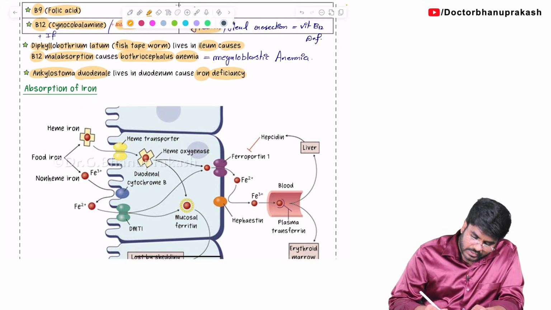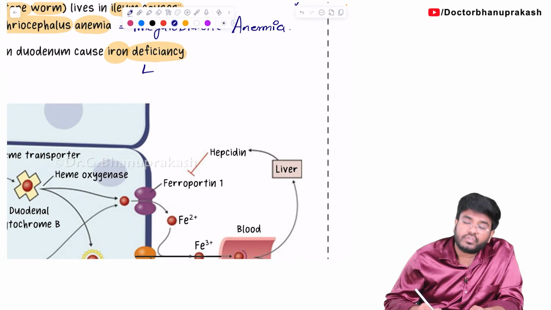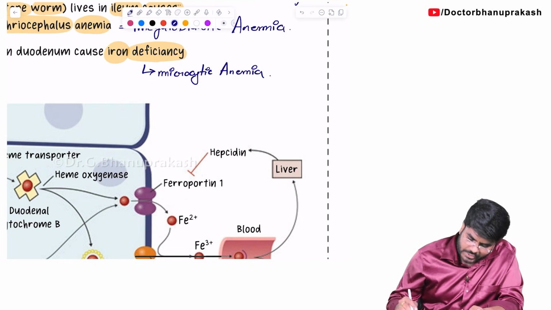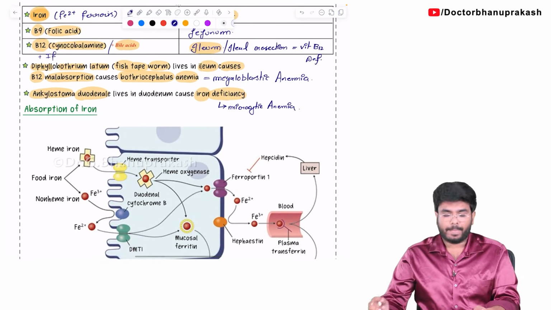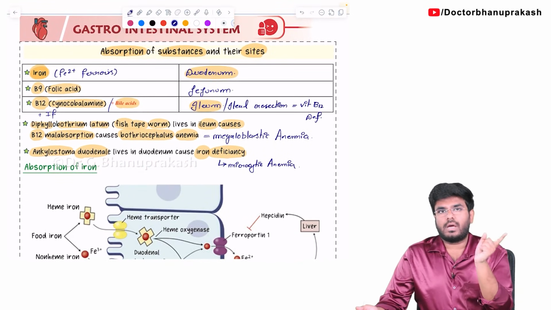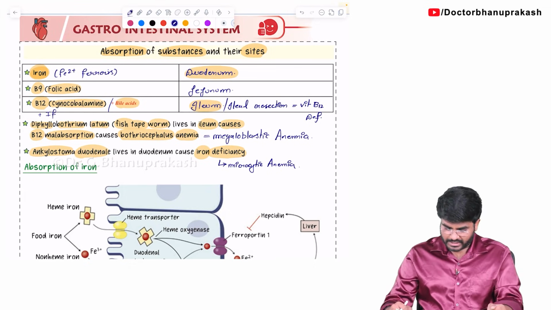Whenever the patient is having iron deficiency, that can lead to again anemia. So, that is iron deficiency anemia, or you can say microcytic type of anemia. Iron deficiency causes microcytic anemia, and vitamin B9, B12 deficiency is going to cause megaloblastic anemia. So, this is how you can expect a question. Very important thing is ileal resection. Upon doing ileal resection, the patient will become vitamin B12 deficient, leading to megaloblastic anemia.